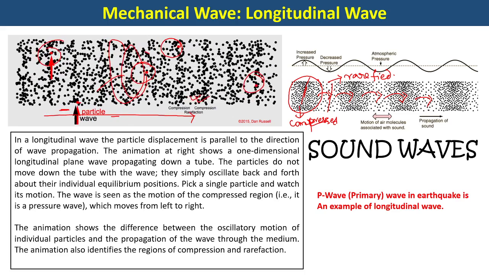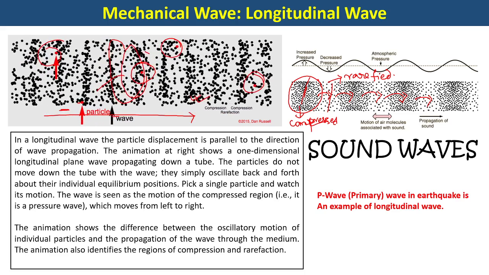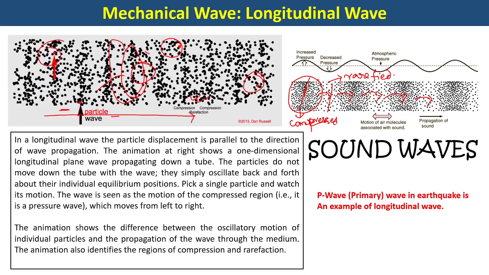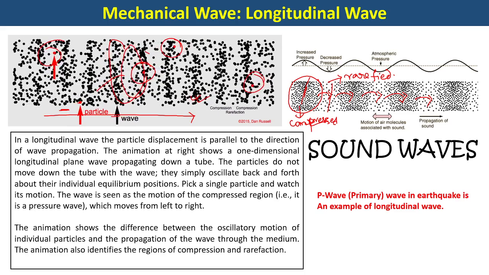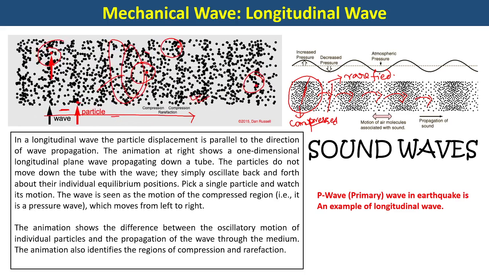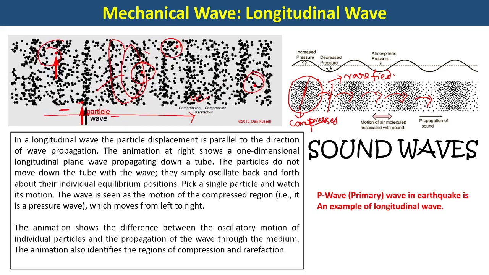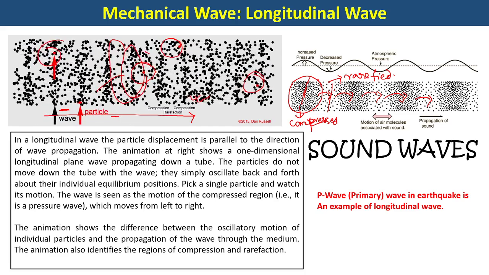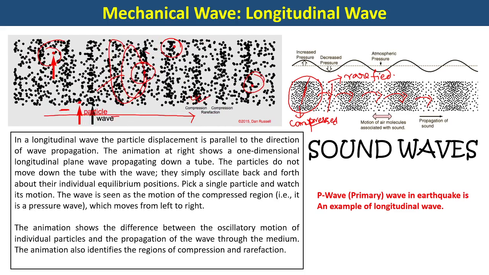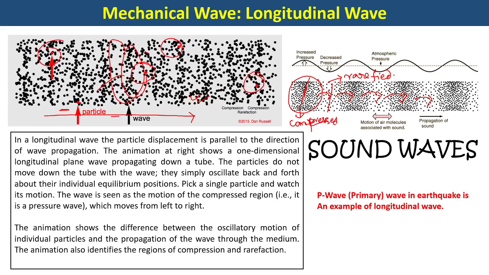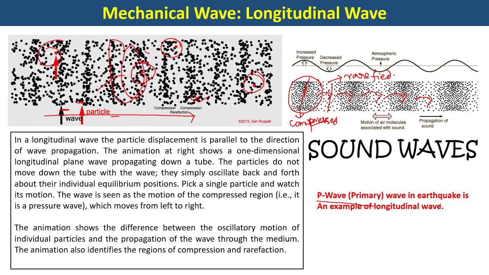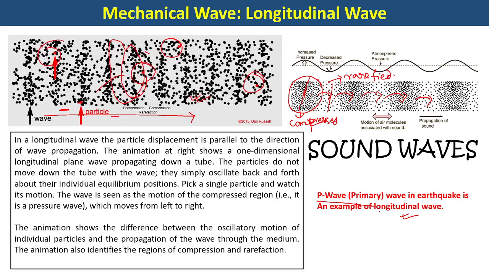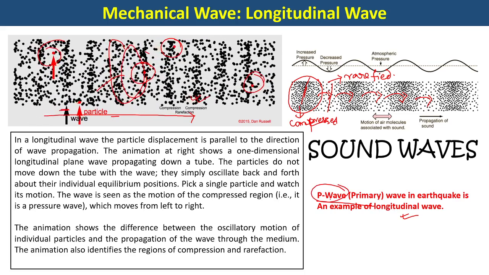All right, so clearly what we have understood till now, there are two classes of mechanical waves. One is transverse wave, one is longitudinal wave. The transverse wave is a type of wave where the particles of the medium vibrate in a direction perpendicular to the direction of motion of the wave. Longitudinal waves are the waves in which the particles of the medium oscillate in the direction of propagation of the wave. Similarly, the P wave, the primary wave of an earthquake, is an example of longitudinal waves. In an earthquake, normally there are primary and secondary kinds of waves. The primary wave out of that is a longitudinal wave.